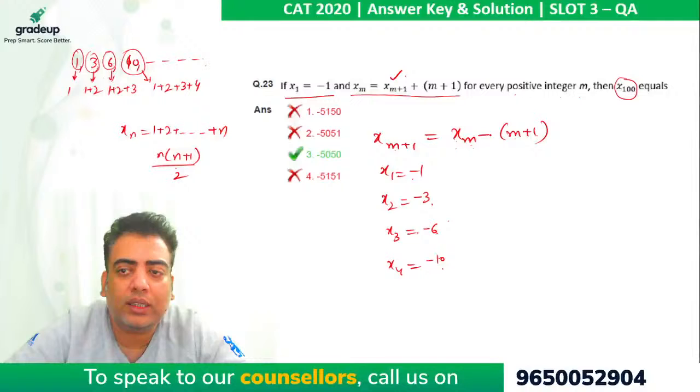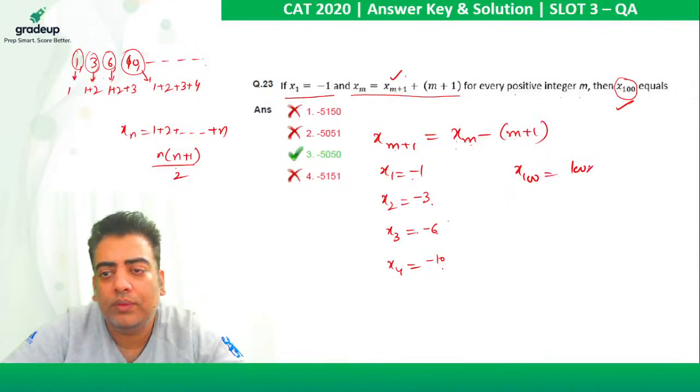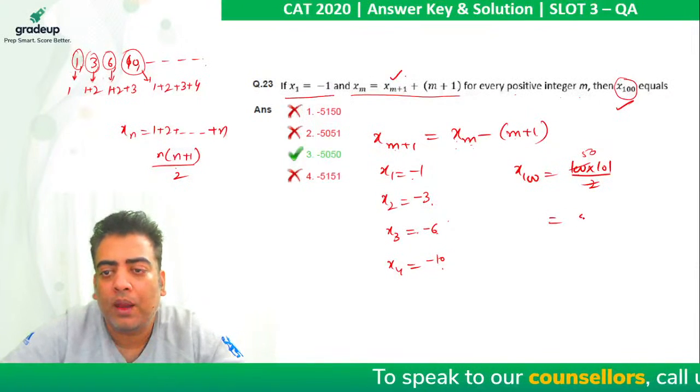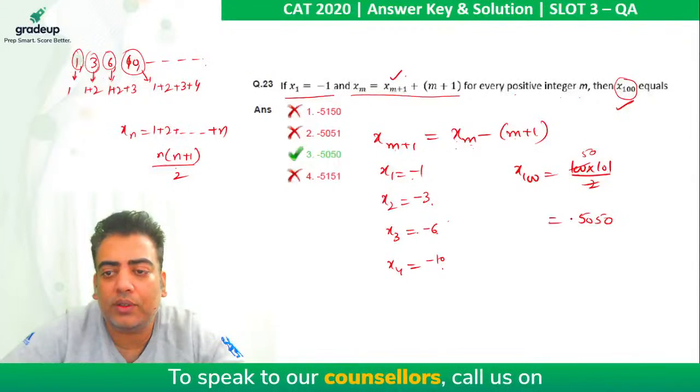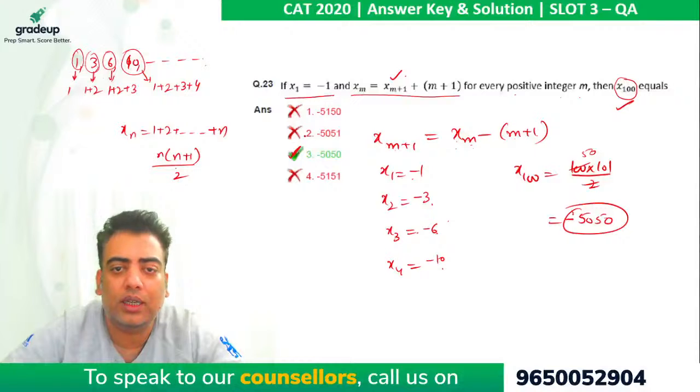So if we are required the value of x100, it comes out to be 100 into 101 upon 2, which is 5050. Because all the values were negative, the sum must be negative. So the correct answer option comes out to be 3.